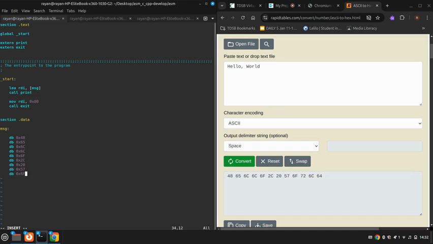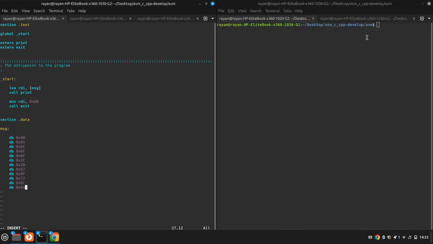And then we have 0x72. Then we do 0x6c. Then finally we do 0x64, define byte 0x64. Okay. Now we just want to terminate the string, and in order to do that, we do define byte